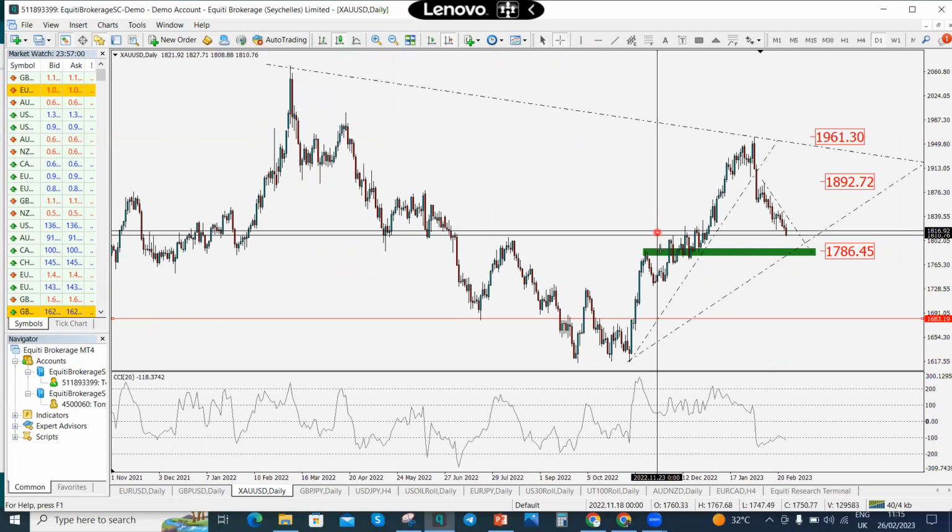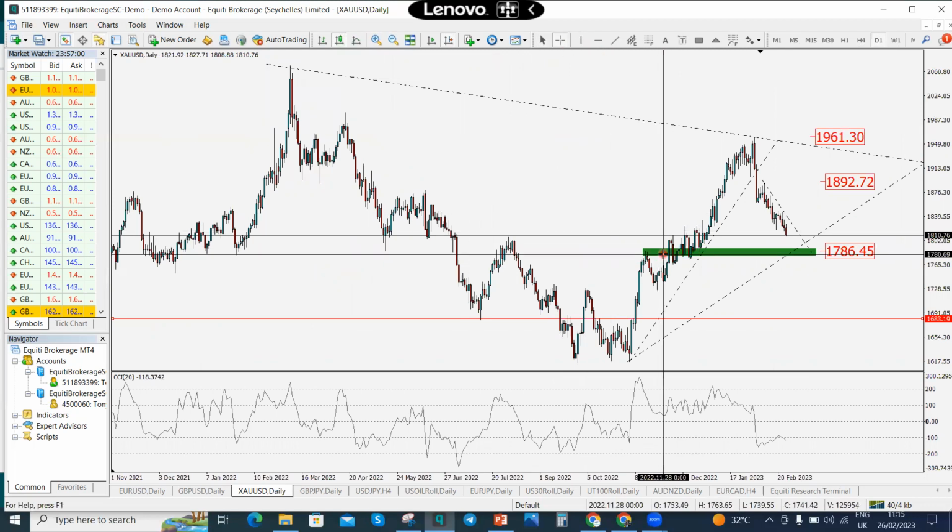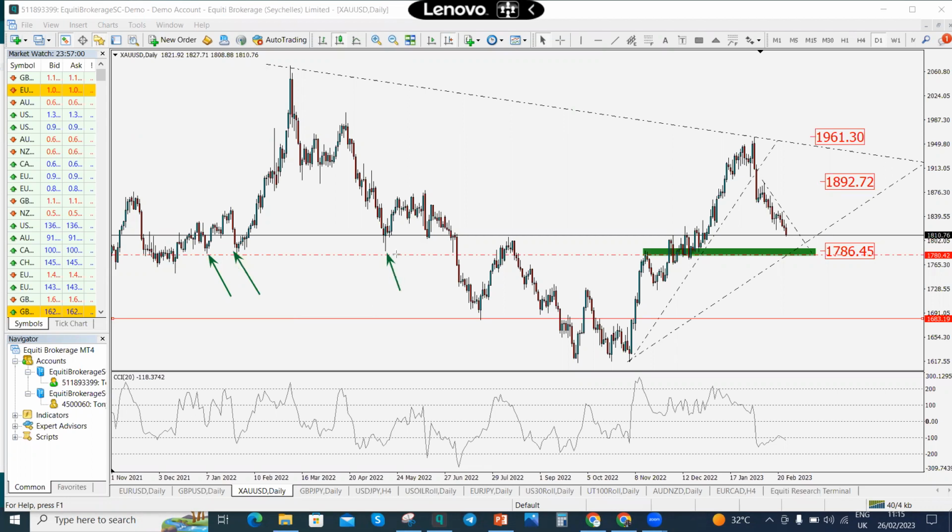That level, let me show you why I chose that level. If you watch carefully, around 1781.45, that's a key level. That same level, 1781 or 1780 thereabout, there was a test on that level once, a test twice. There was a test the third time, and then we had this break, and then of course a retest around that level. And you see here as well, it was a retest, and price broke and became support.